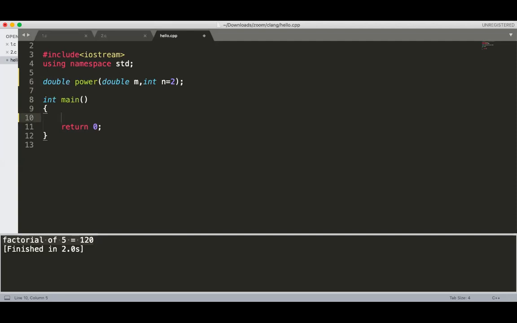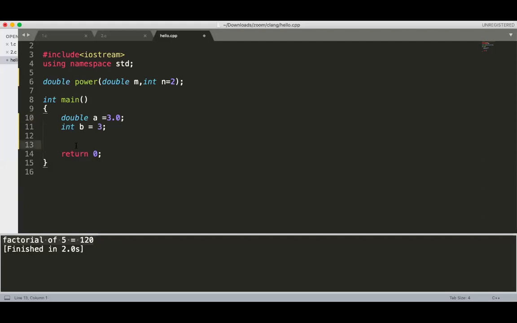Take one double variable, double A equal to, suppose, 3.5, and integer B equal to, suppose, 3. For simplicity, I'm taking the double as 3.0.